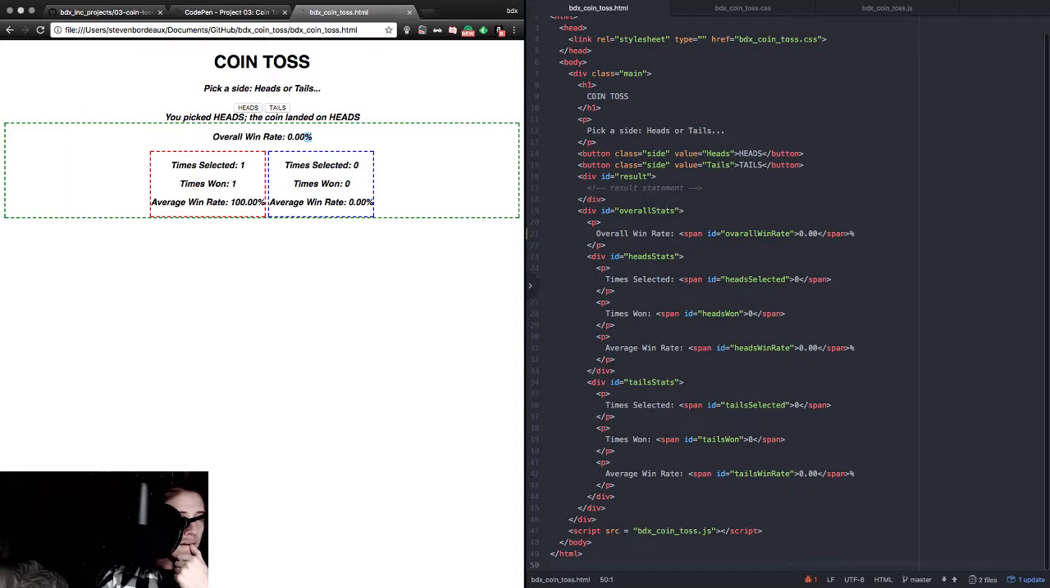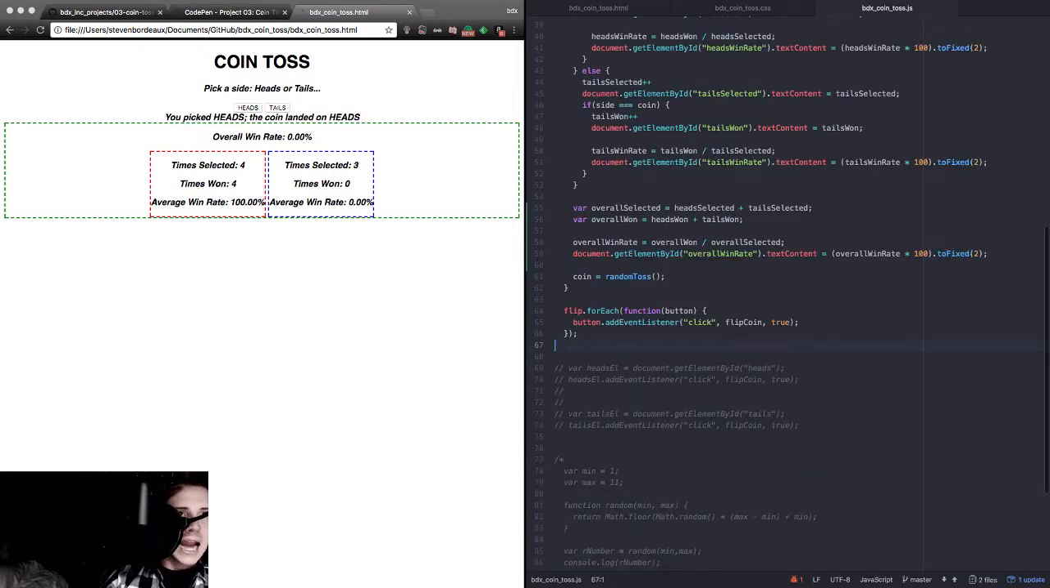Okay, that should be a 100. And then it should be at 50%, and it should be changing from here. So we totally missed our turn. Damn. What to do? What to do? Overall selected. Blank, blank, blank.